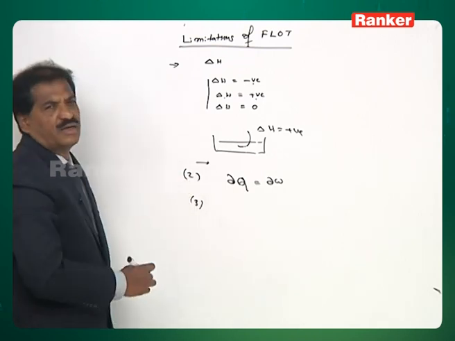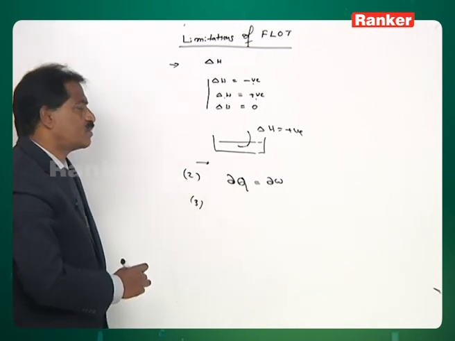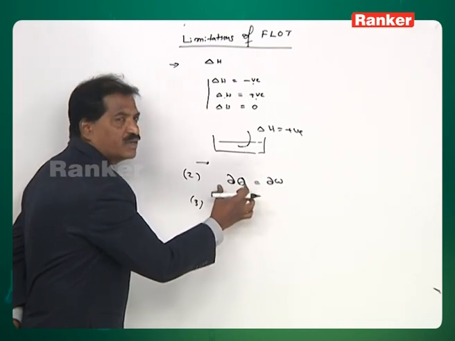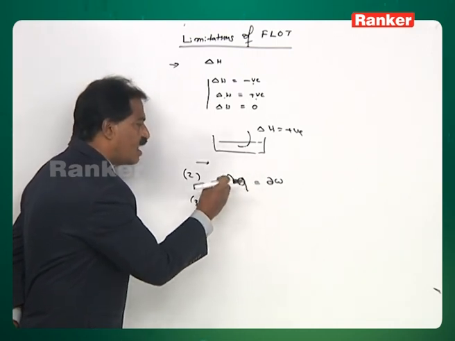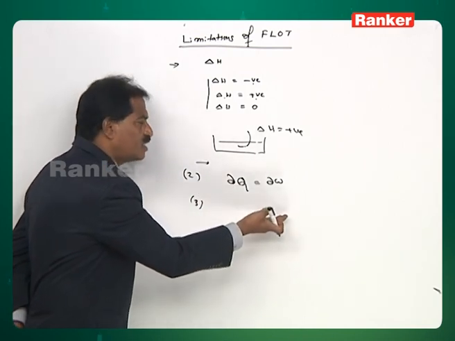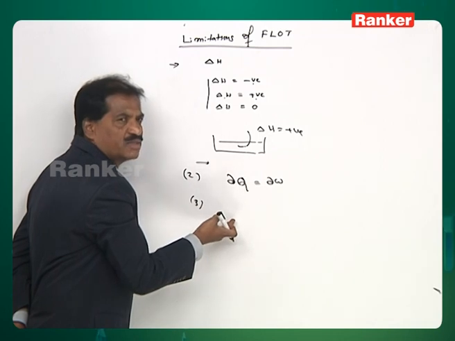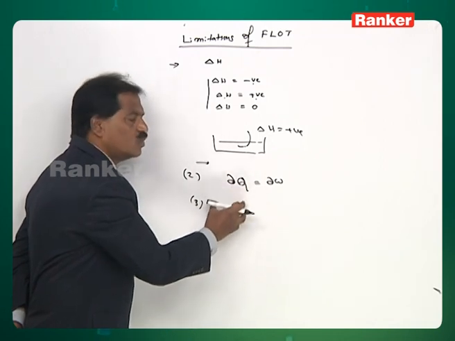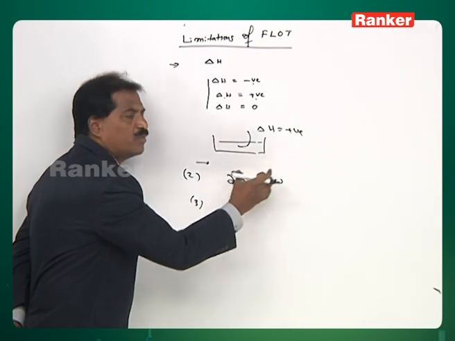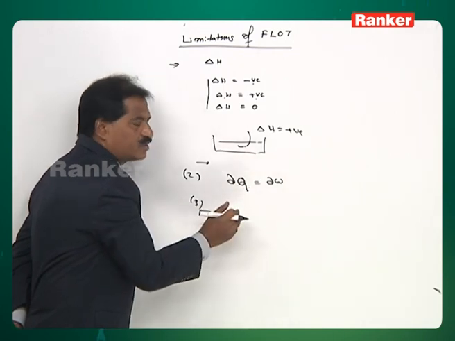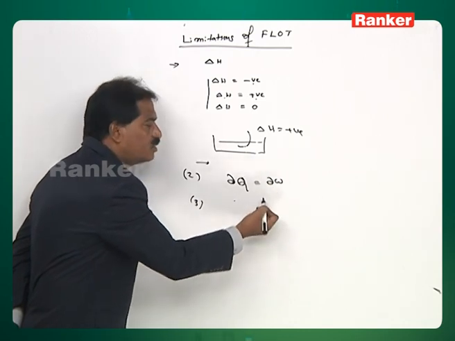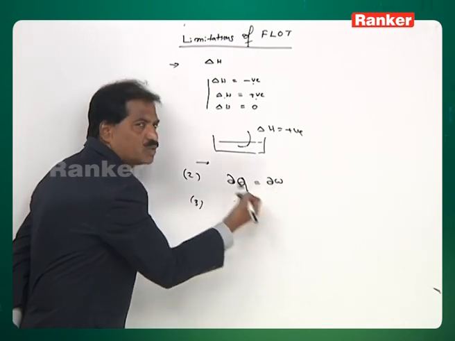Next, the third limitation of the first law of thermodynamics. The first law has introduced one famous statement: heat lost by the system is equal to heat gained by the surroundings, or heat lost by the surroundings is equal to heat gained by the system. That means if one system loses some amount of heat, the first law says that the same amount of heat will be gained by the other system. Is it true or not?